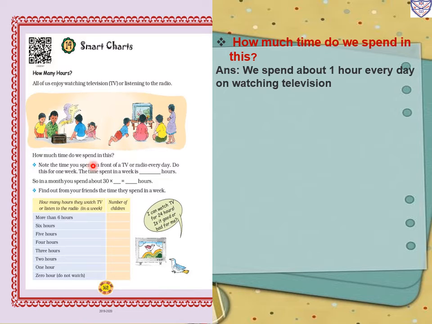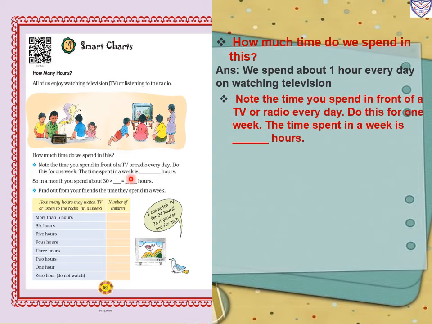Note the times you spend in front of a TV or a radio every day. Do this for 1 week. The time spent in a week is dash hours. So we have to note the time for 1 week. In 1 week, how many hours are we watching TV? So 1 week is equal to how many days? 7 days.